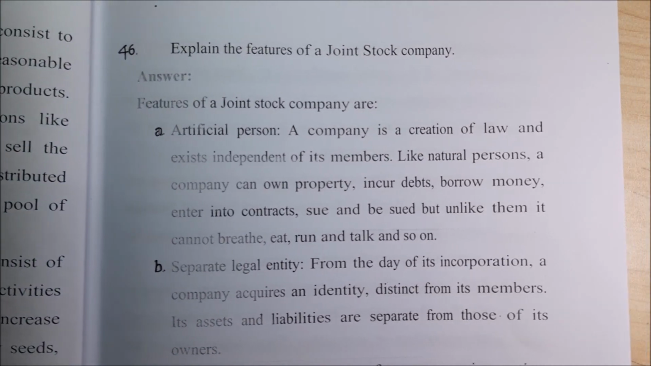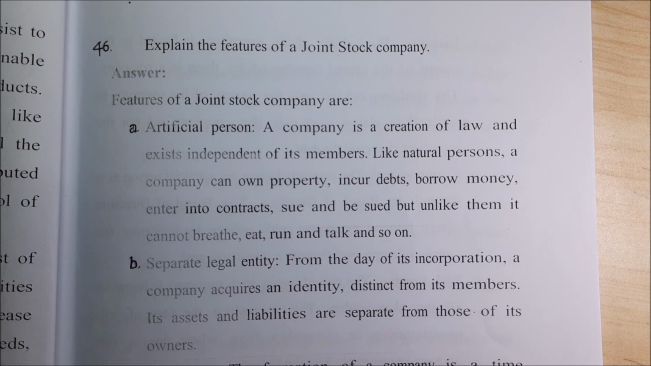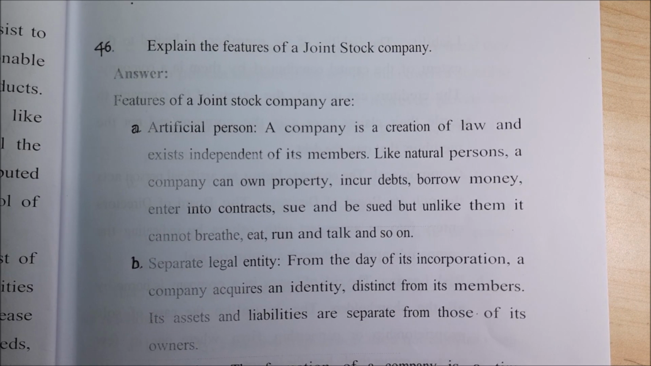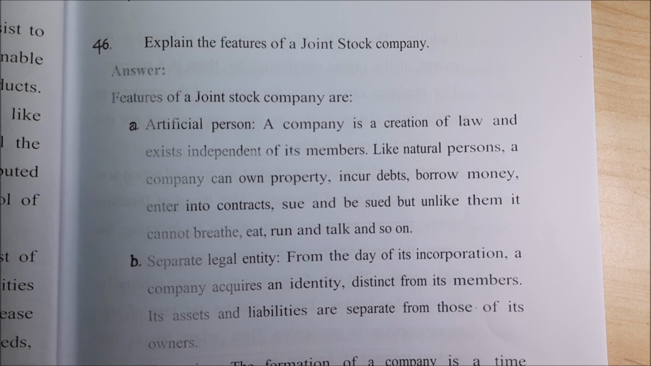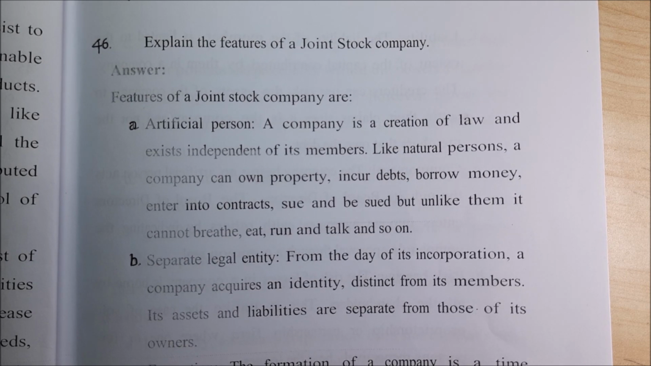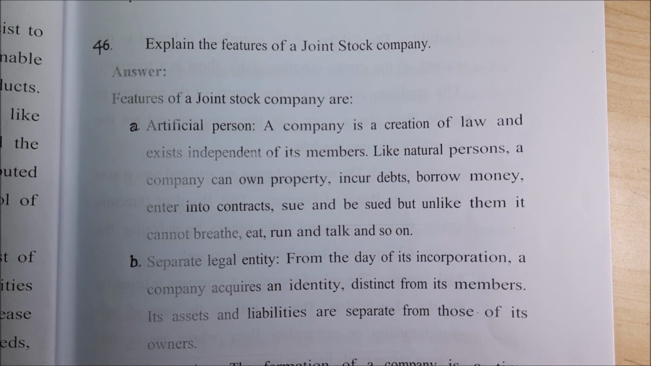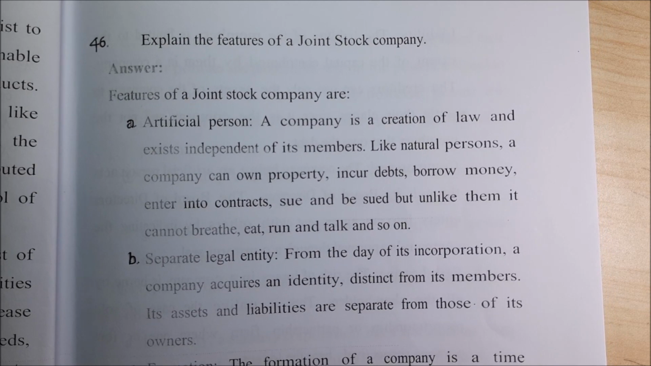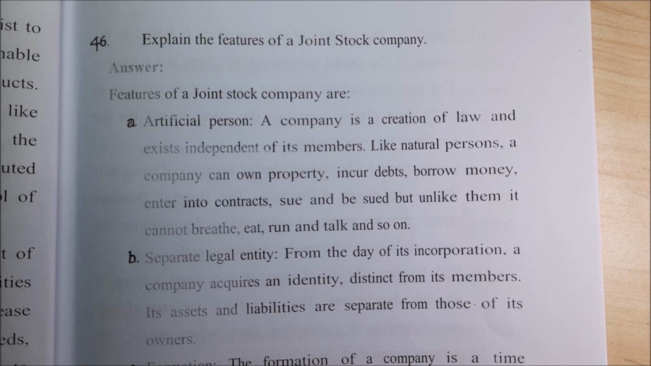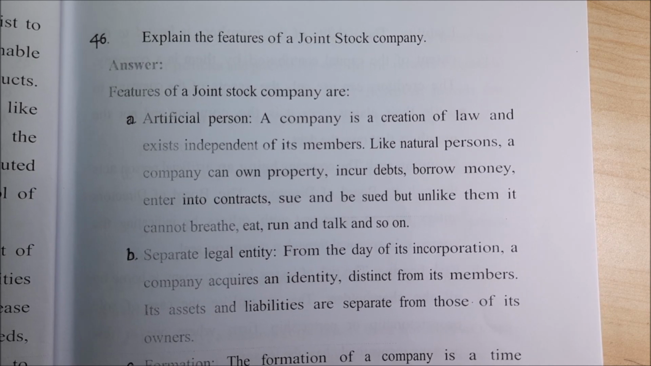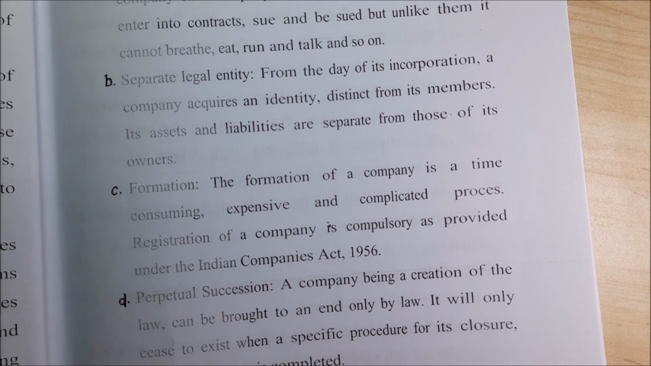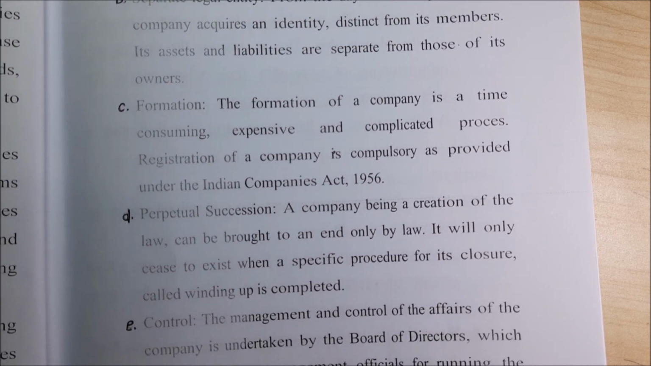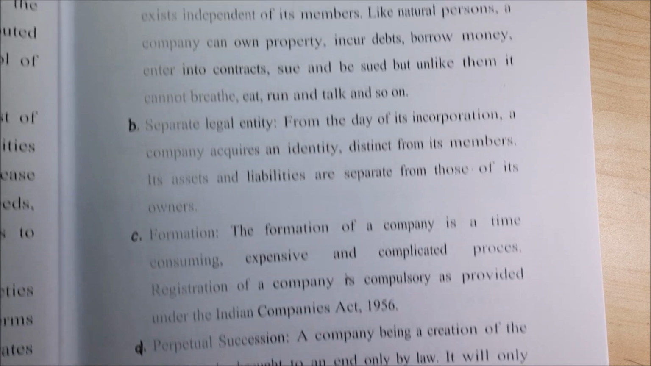The next question is very easy. Explain the features, that is, the characteristics of a joint stock company, which you are studying right from SSLC, in your history, civics and other subjects. There are several features of a joint stock company: artificial person, separate legal entity, formation, perpetual succession, control, liability, common seal, risk bearing. So it is very simple.